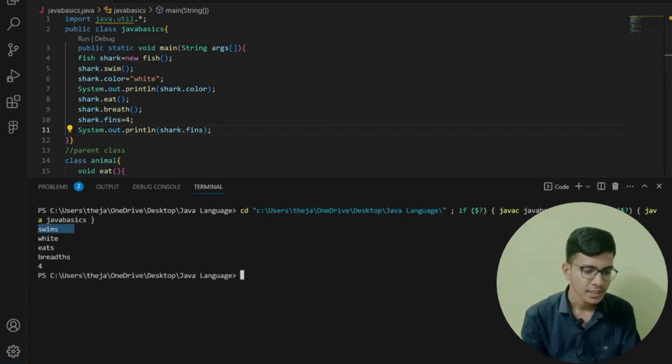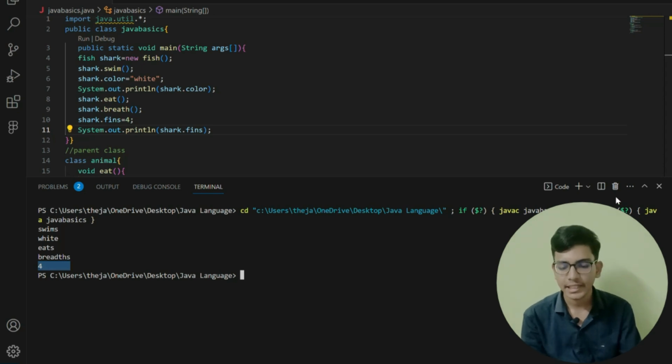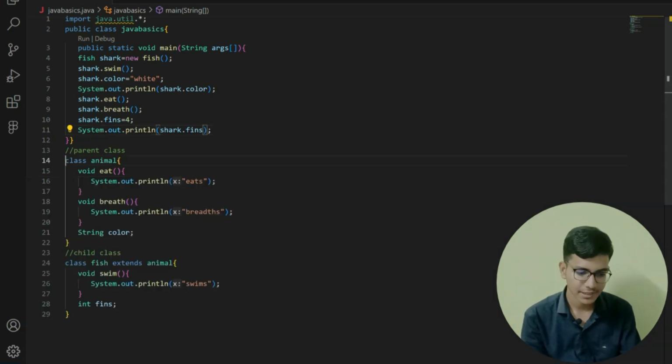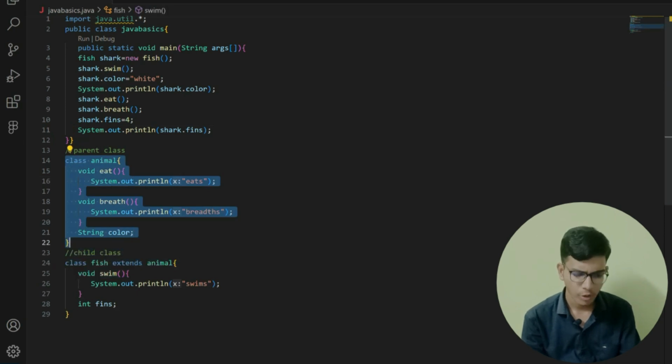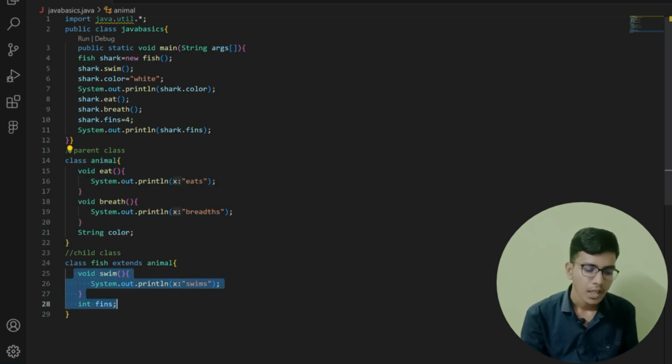You can see that shark swims, shark color is white, it will eat, it will breathe, and it has 4 legs or 4 fins, whatever you say, right? 4 fins. So you can see that this is my base class, or parent class, and this is my child class. You can see that I haven't written any function like color, breathe, eat, and all those things in my child class.